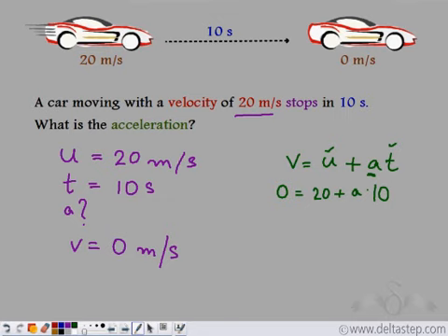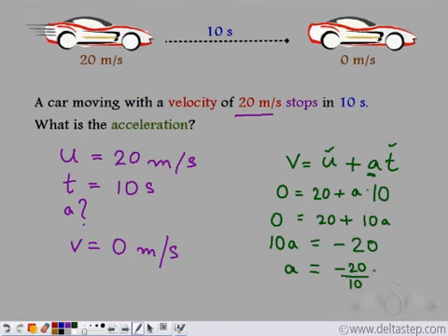Or we get 20 plus 10a is equal to 0. Simplifying this, we get 10a is equal to minus 20. And a, the acceleration, is equal to minus 20 by 10, which is equal to minus 2 meters per second square.